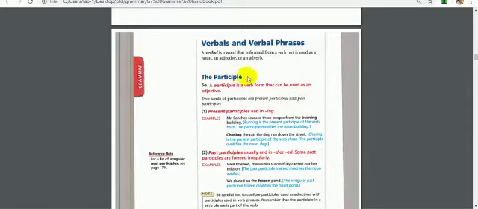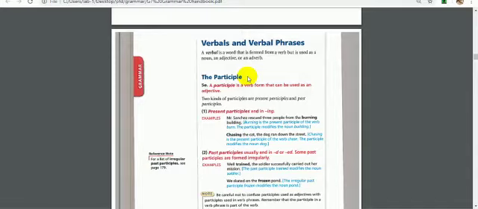So what is the participle? To understand what the participle phrase is, we need to talk individually about the participle. So what is the participle? It is a form of a verb that can be used as an adjective. It means the participle is only used as an adjective.